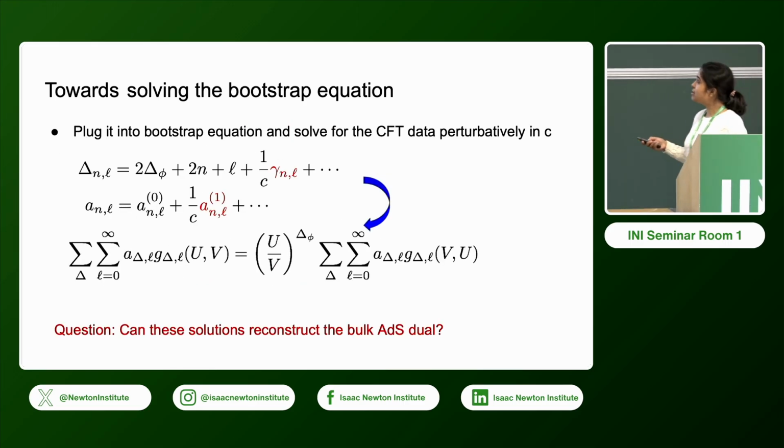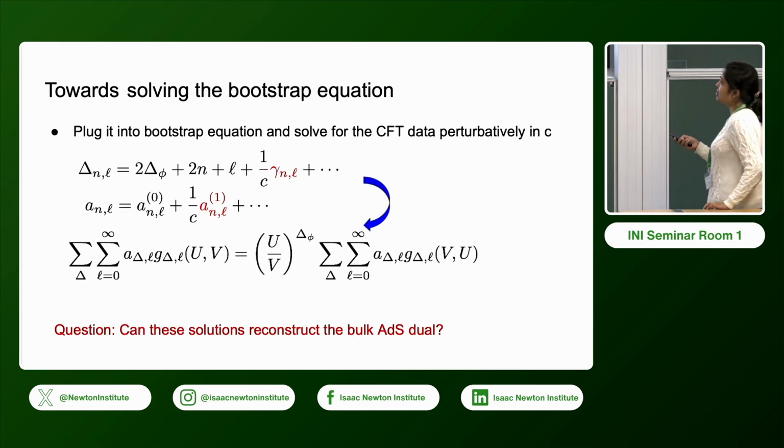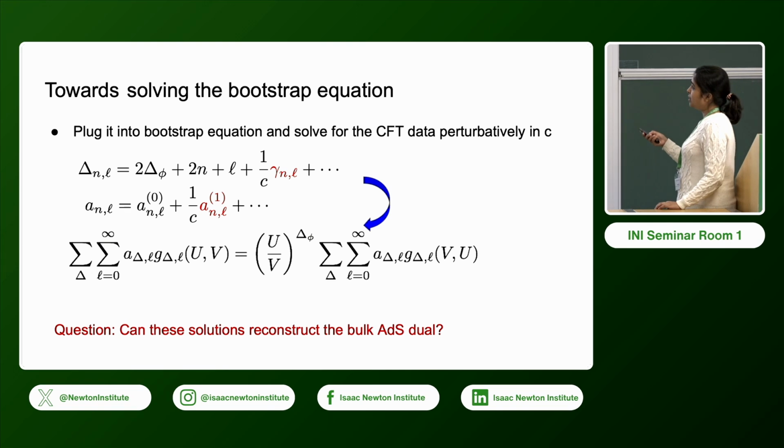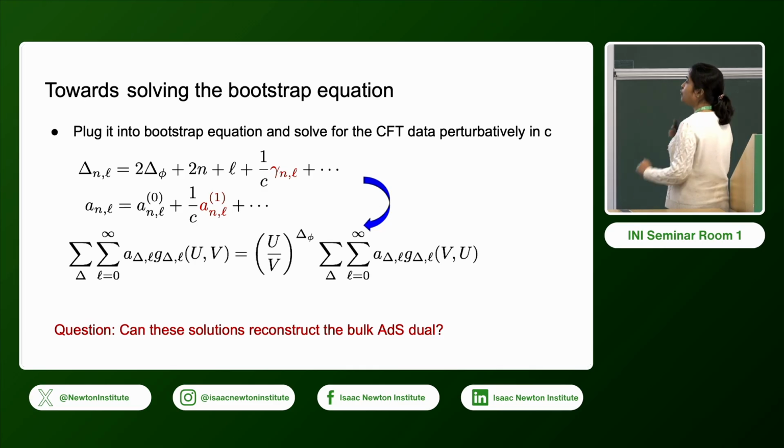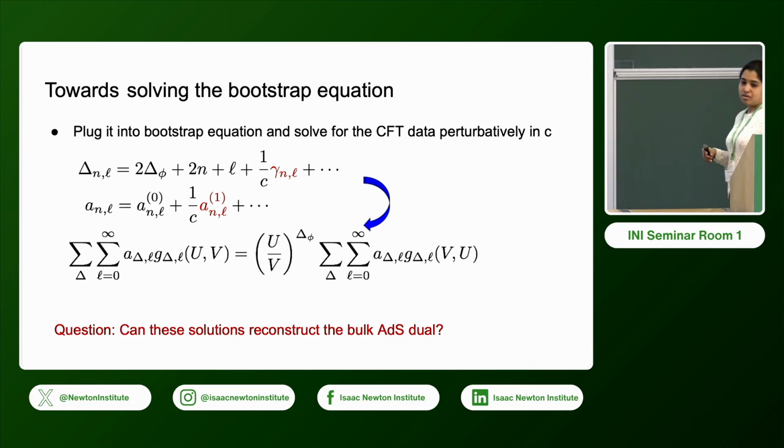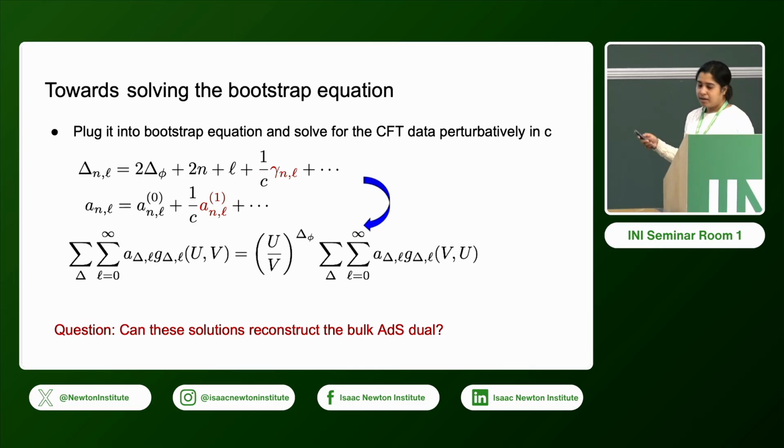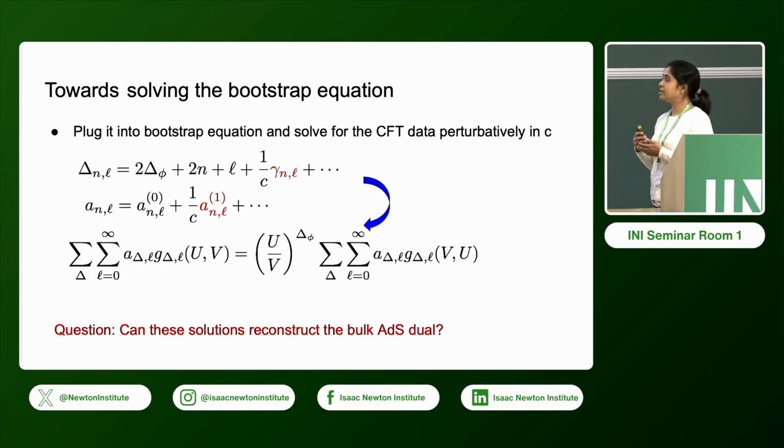Now, what we do is we plug this value in the bootstrap equation. So we expand both sides in 1 over C and solve order by order. So it can be solved, and what they did, they solved it, and they had a recursion relation for this anomalous dimension. And the question then is, can these solutions reconstruct the bulk AdS dual?